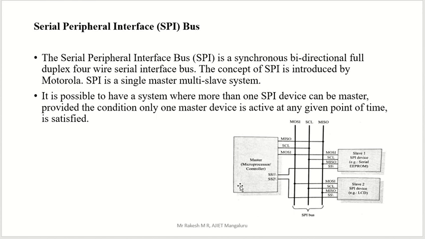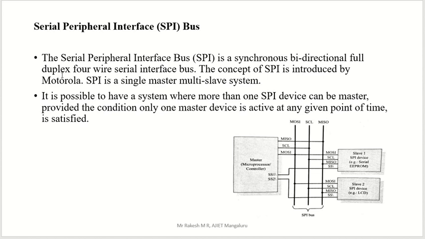Here you can see master, the same concept: the master concept and the slave concept. But what is the difference between the previous one and this one? We will see that. The serial peripheral interface bus, SPI, is synchronous. Here this is also synchronous. Can you tell me which line is required for synchronous? Serial clock. Bidirectional, there is communication in both directions.